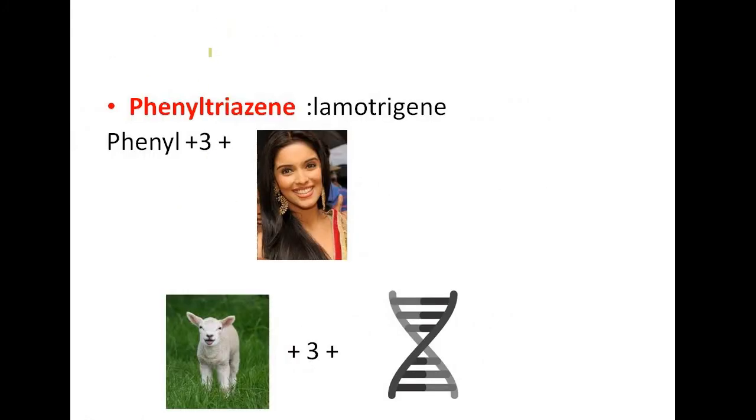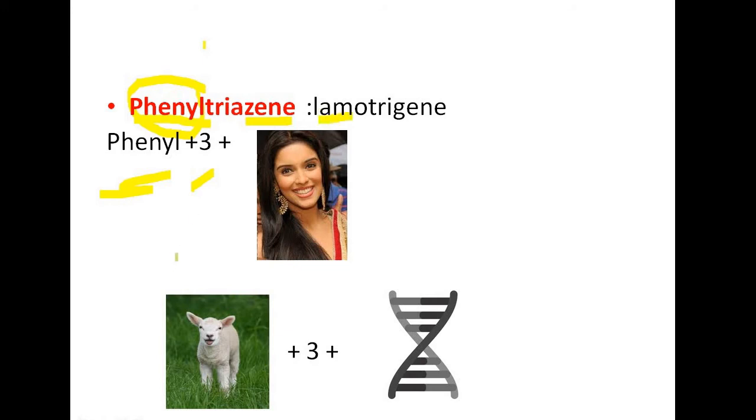Then it's phenyltriazine. So here I have given the full phenyl here. Then tri means three. Tri. Then azine. Azine is an Indian actress. So easy to remember. Phenyltriazine, then lamotrigine. Here it's lamb.